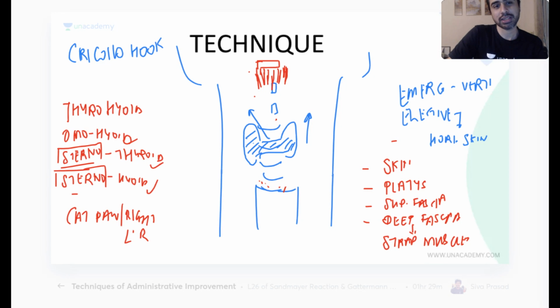So cricoid hook is a misnomer. Cricoid hook is used to lift the isthmus of the thyroid gland. But if it's not there, you can use any retractor to lift it as long as it's coming in the way. If required, you can divide the isthmus also, if it's coming in the way.